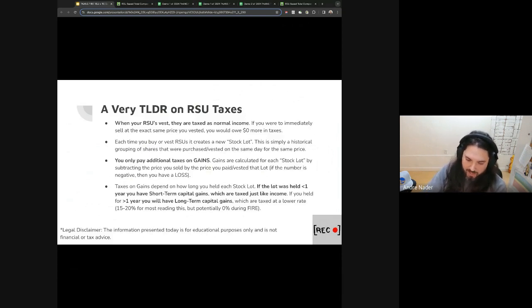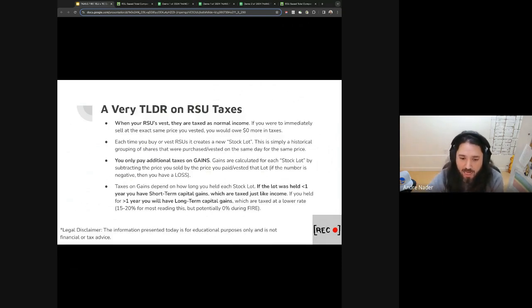RSUs are income. They're taxed the exact same as income. The amount that's withheld can be different. If you're at somewhere like Meta, you can modify the exact amount that's withheld to be more accurate and lead you to have less of a large tax bill. I have a post specific on that. It's a little bit nuanced, but that's a high level TLDR on taxes. The way RSU taxes work is on vest, they're treated as income. Now, if you didn't sell and you're planning on selling, you're already taxed on the income. So if you sell right away, there's no additional taxes because the value on vest and the value when you sell it are the same. So there's no gain.